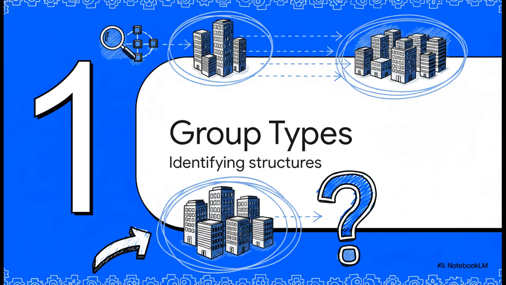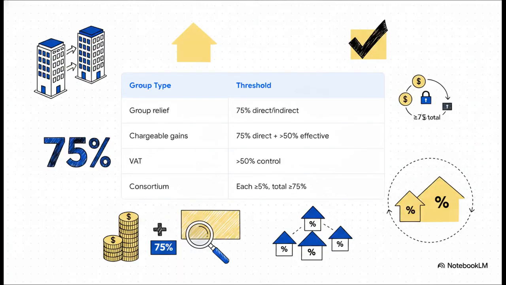Now, identifying the correct group structure is absolutely the foundational step in any exam scenario. Seriously, if you misidentify the group right out of the gate, all your subsequent calculations are going to be flawed. So we really must get this right from the start. Let's meticulously compare the different thresholds you need to memorize here.